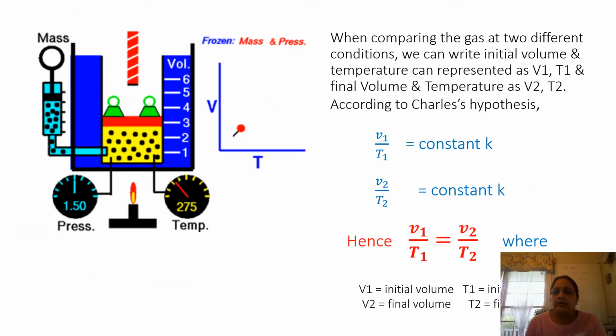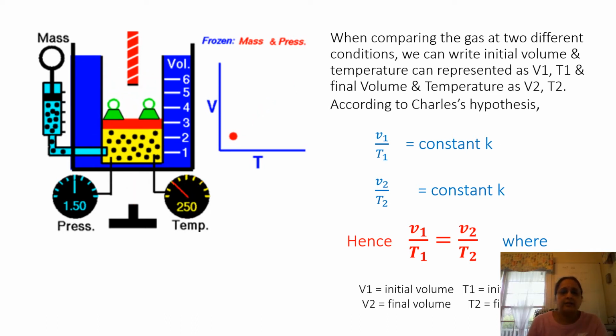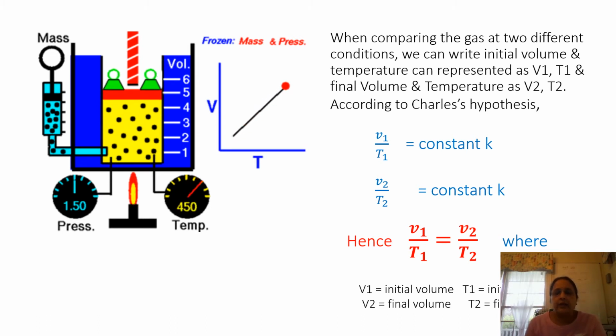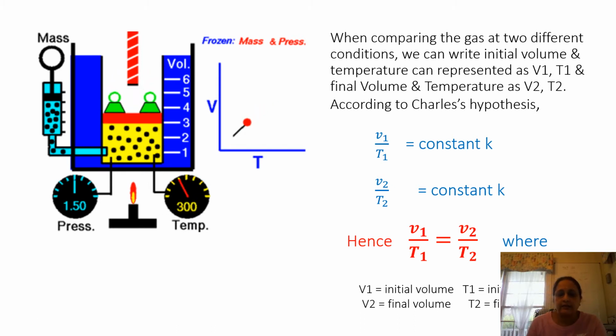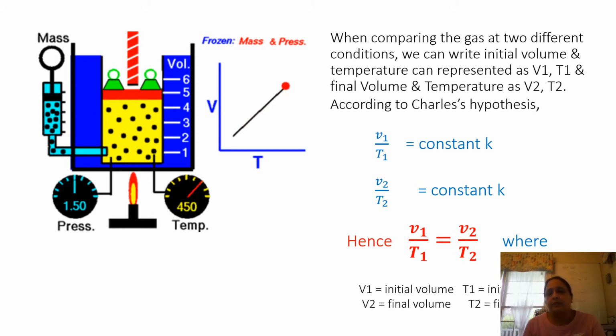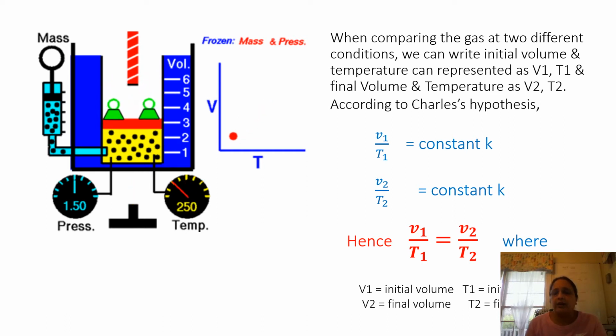Let's go into detail about the equation of Charles' law. Assume that we have taken a gas and we are comparing before and after conditions under constant pressure and a fixed mass. Then we can see that as we increase the temperature, the volume also increases. You can see the animation in the graph. The initial volume and temperature are V1 and T1, and the final volume and temperature are V2 and T2.